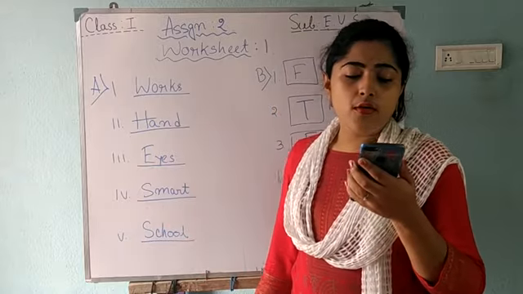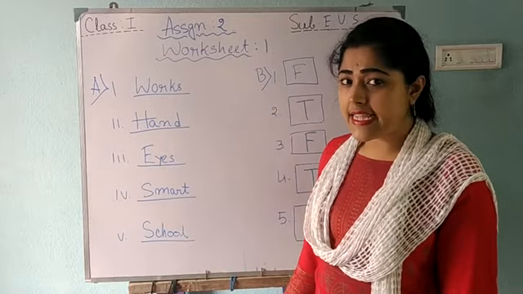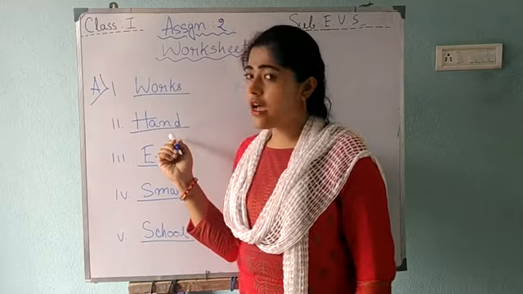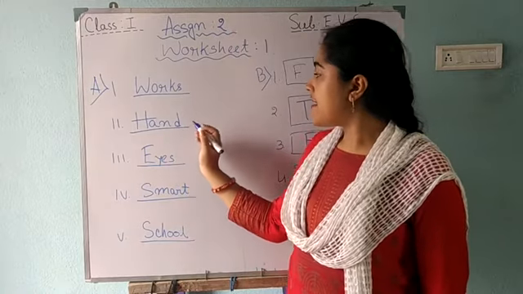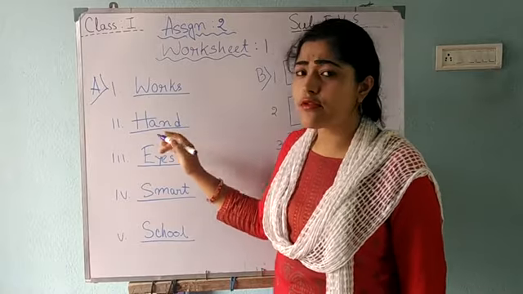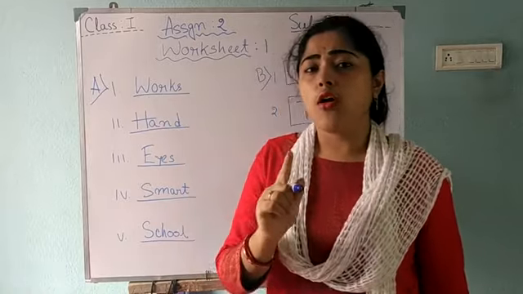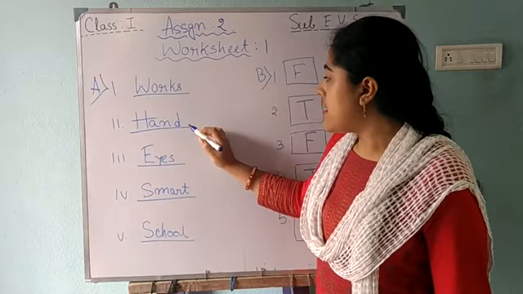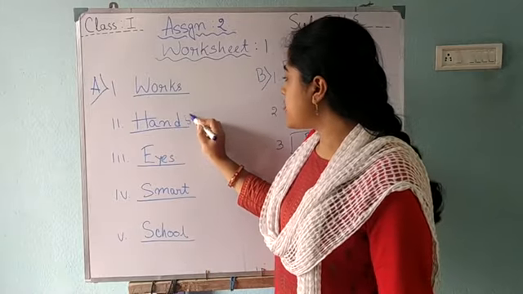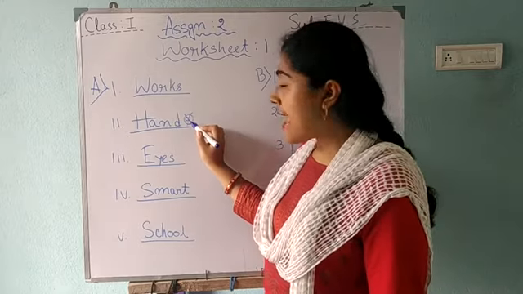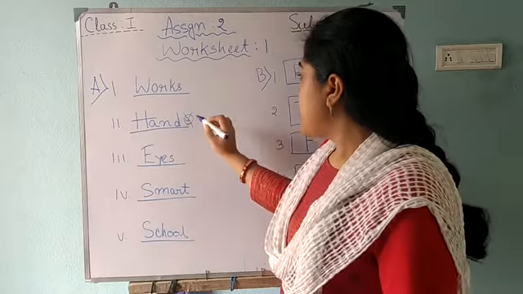Okay. We brush our teeth by our hand. Here I didn't write "hands" because we use only one hand when we brush our teeth. That's why there are no hands. If you write hands, it is wrong.